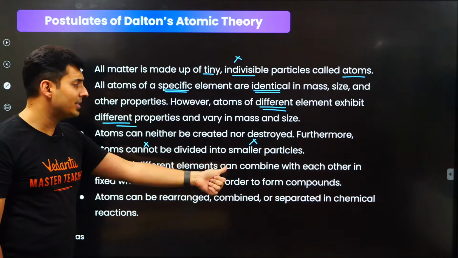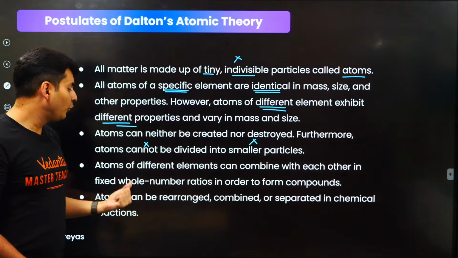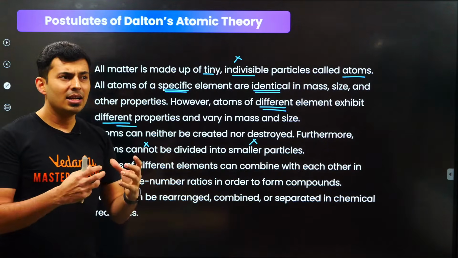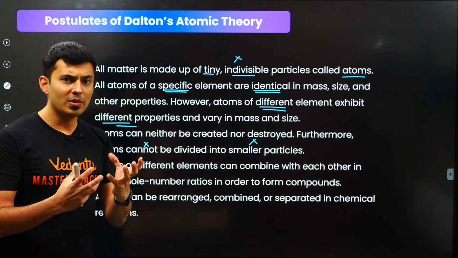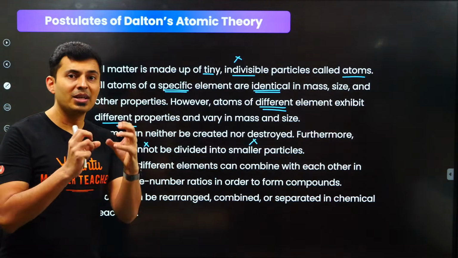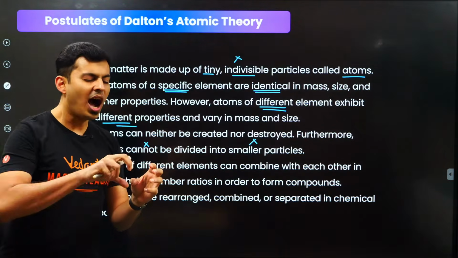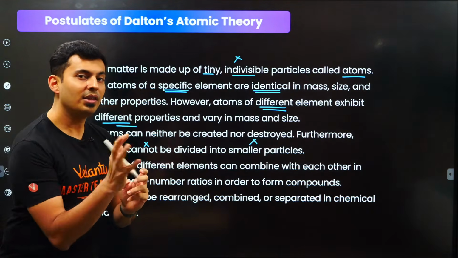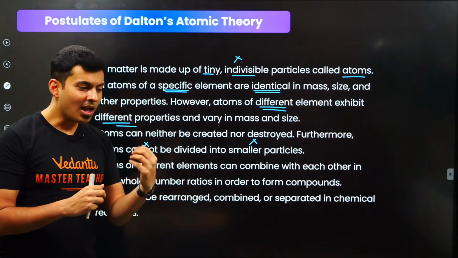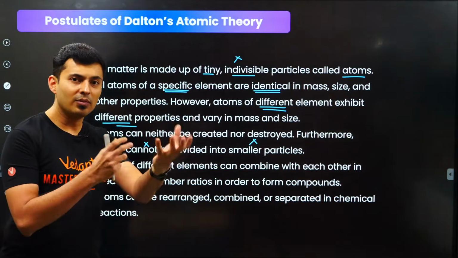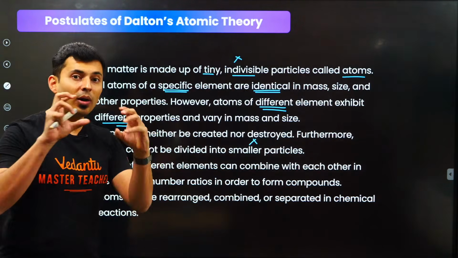Atoms of different elements can combine with each other in whole number ratios in order to form compounds. That also makes sense. If you want to make a water molecule, then 2 hydrogens mix with 1 oxygen. It's not like 1 hydrogen and half a hydrogen mixes with 3/4 of oxygen, or half a hydrogen mixes with 1/4 of oxygen to give some compound. No, whole numbers only.